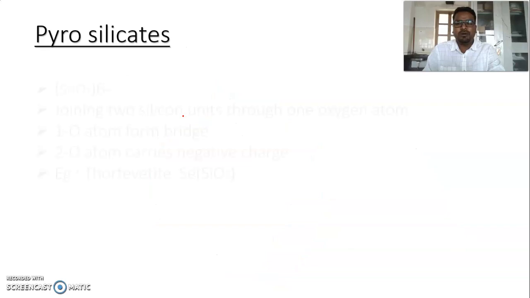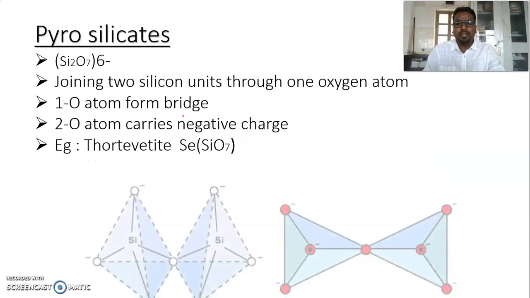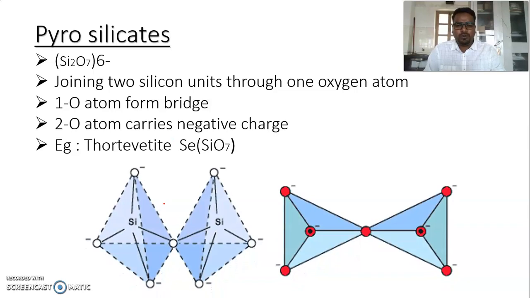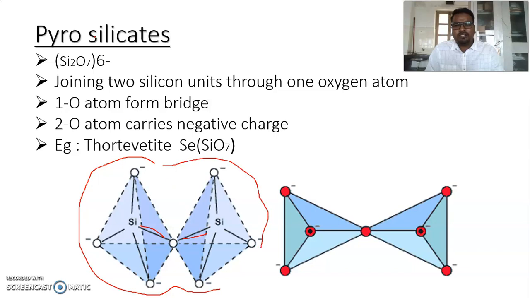Next one is pyrosilicates. When 2 silicates share 1 oxygen, it establishes a bridge between the 2 silicon atoms, that is an Si-O-Si bond. So when 2 silicates combine by eliminating 1 oxygen atom, it is called a pyrosilicate.